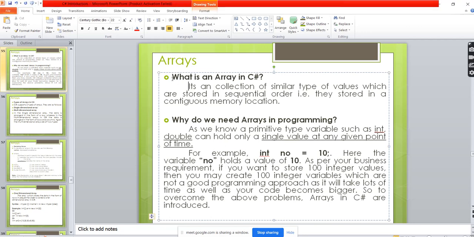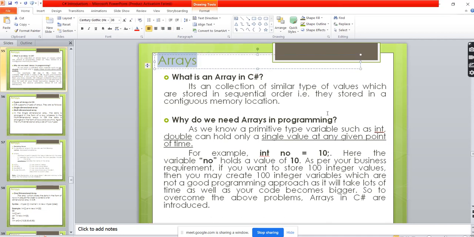Okay. So we will start with arrays. When we think about arrays, we think it is a very big thing, and we try to make things unnecessarily complex. For simple understanding, array is nothing but a data type. Array is also a data type, like integer, float, string. The same way, array is also a data type. Don't try to make things complex.